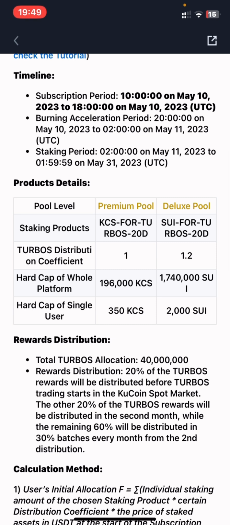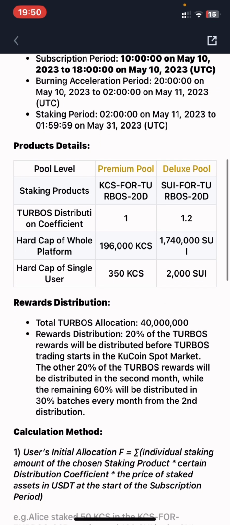Right here, this is the app cap all platform. Everyone will be able to stake 196 KCS in this KCS pool, and ad cap per user is 315. The same thing goes to this SU pool. Everyone will be able to stake 1,740,000 SU, and ad cap per single user is going to be 2,000 SU token. And that's the details for the product details.